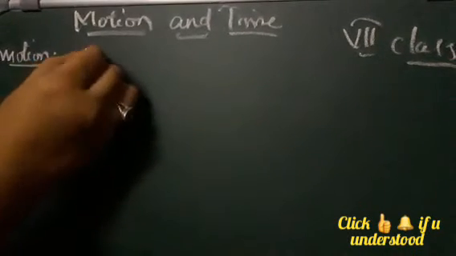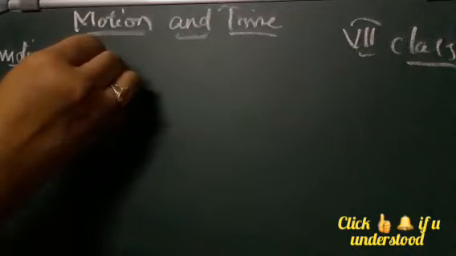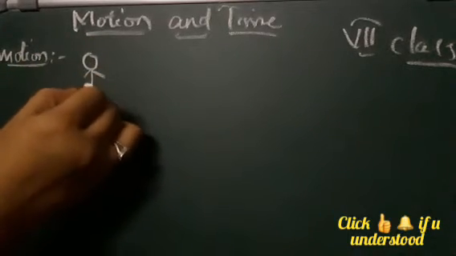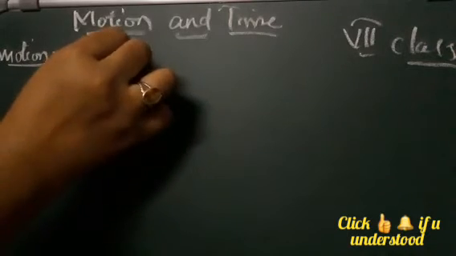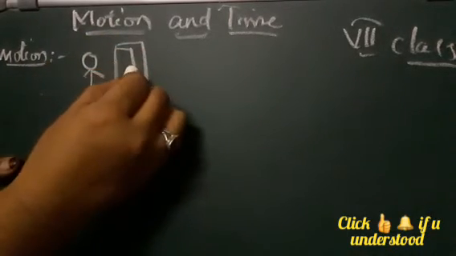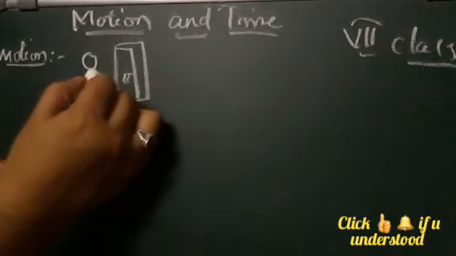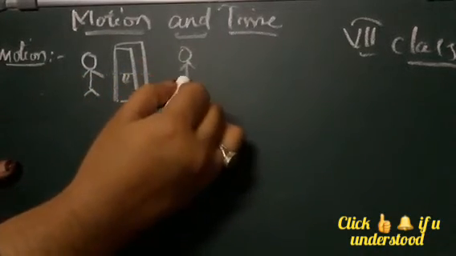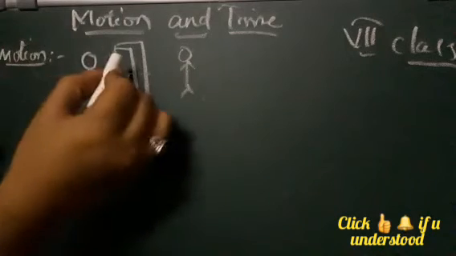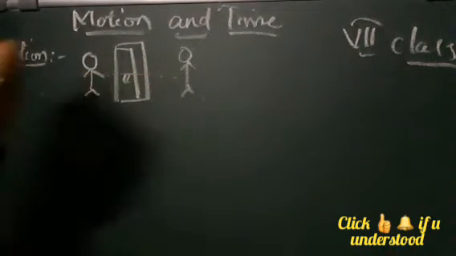Suppose you are at your home, at your door. Now you are just simply moving inside. You're going inside this door and you are now inside your house. That means you have moved from one place to another.